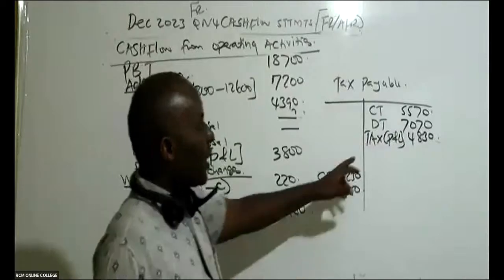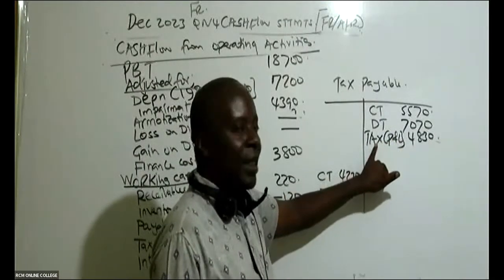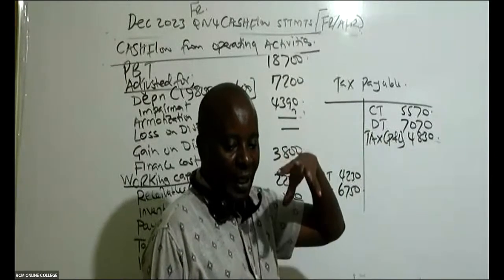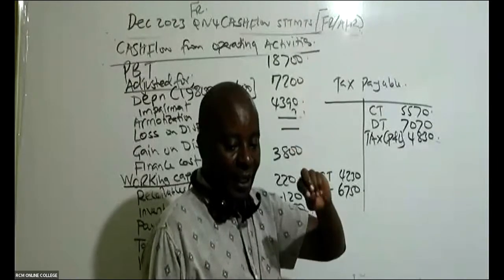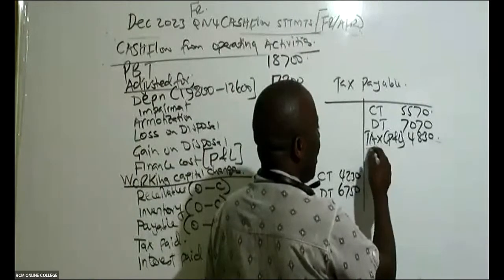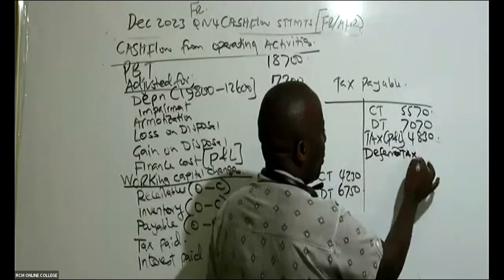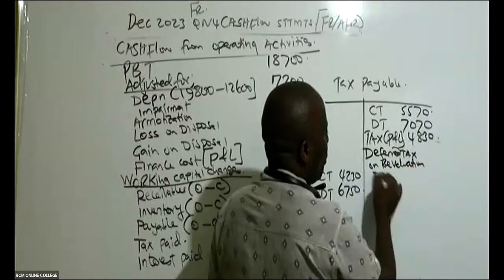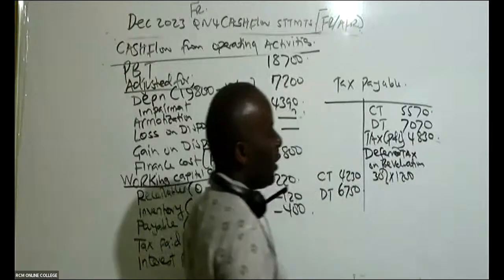So you see the tax, the P&L. Were you able to see how I picked the tax for the year from the P&L? So then the only thing we need is deferred tax on revaluation, which will be 30% of the revalued amount, 1,200.